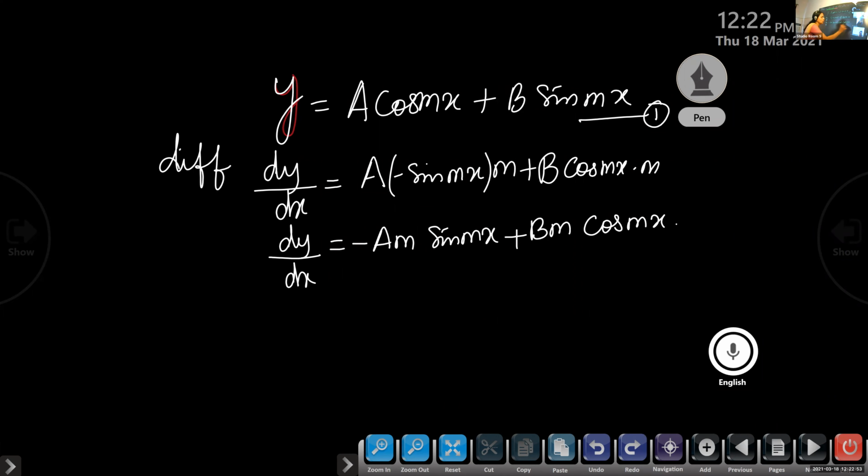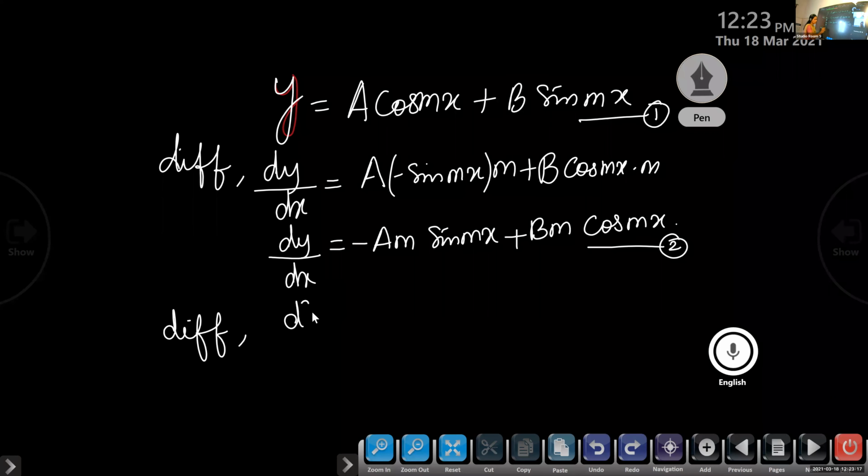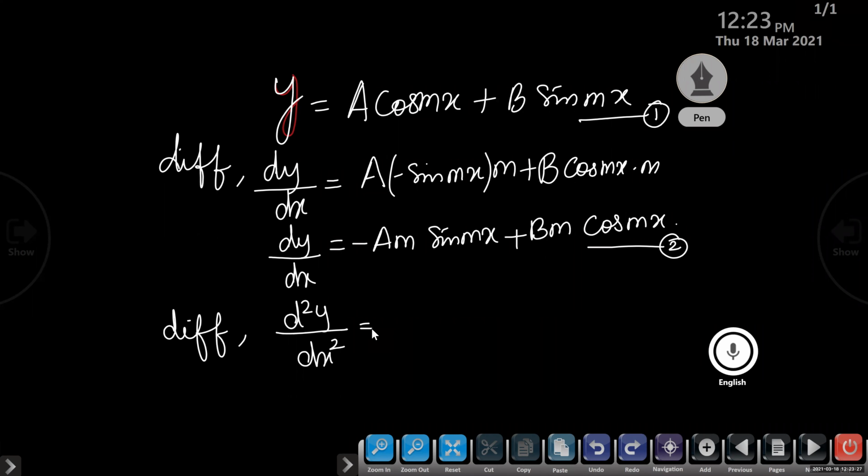This is equation 2. So 2 arbitrary constants are there, so we have to differentiate it twice. Once again, you differentiate it. What is the second order derivative? d square y by dx square is equal to, differentiate and give the answer.